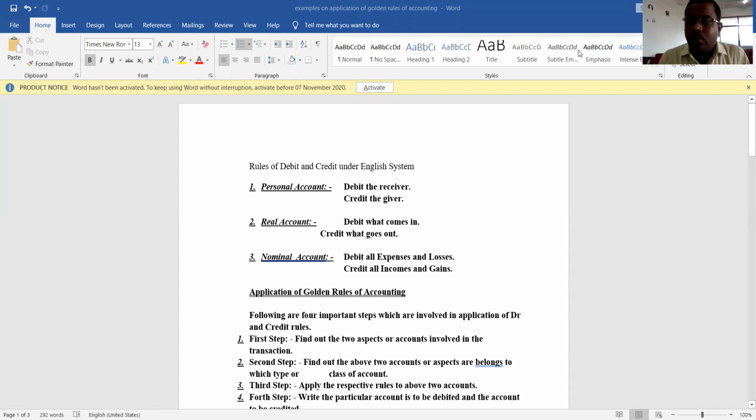Then third one is nominal account. This is an account which deals with all expenses and losses and all incomes and gains. There is no further classification in case of nominal account. So this account deals with all expenses and losses that are incurred in the ordinary course of business, and the incomes and gains that we earn in the ordinary course of business. That particular account is called as what? It is called nominal account. So this is about classification of accounts in the English system.